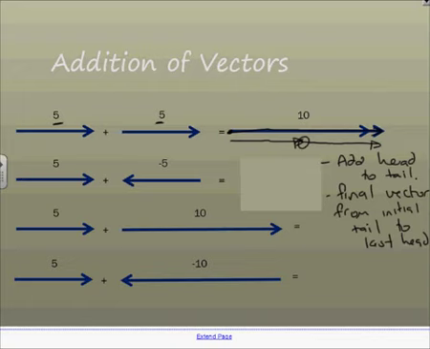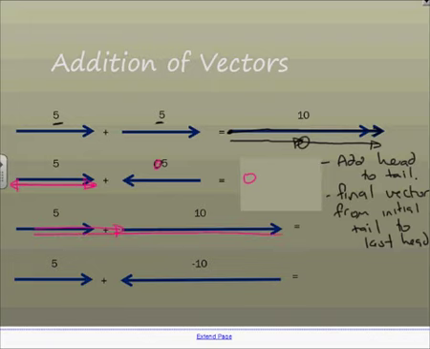Mathematics-wise, that's just 5 plus 5 because we're in the same direction. Here we've got a negative showing an opposite direction, so 5 plus negative 5 in fact makes 0. If we try to add these two things together, there's the vector going forwards. If I add the other one going this way, there's no room to draw a resultant. If I look at the next one here, 5 plus 10, I just move this vector forwards a bit, add it to that one.